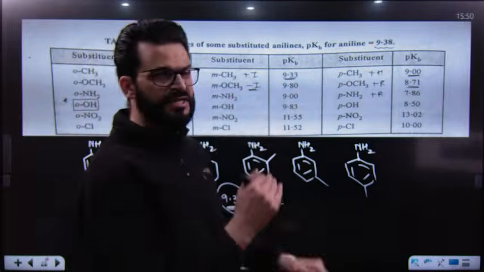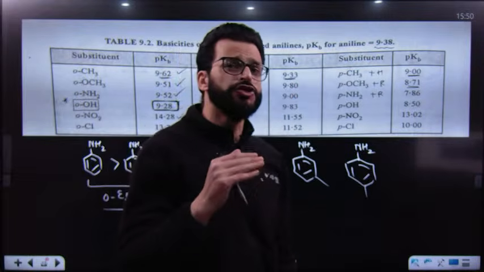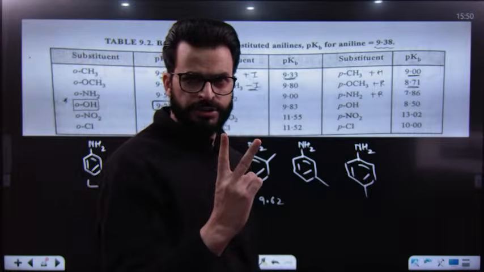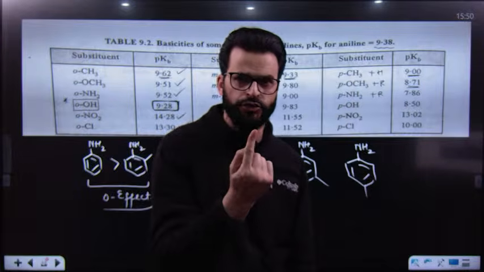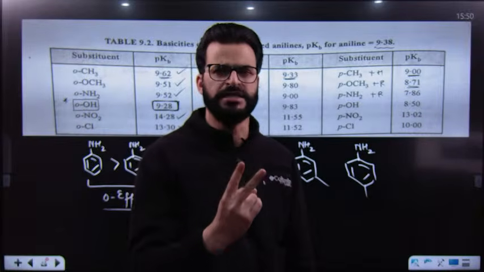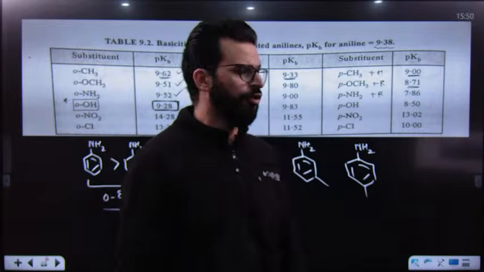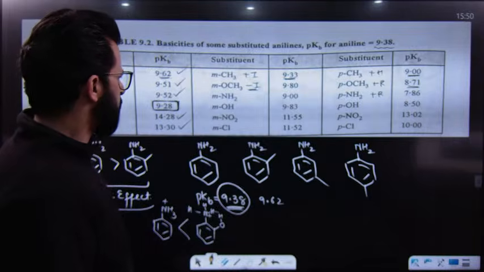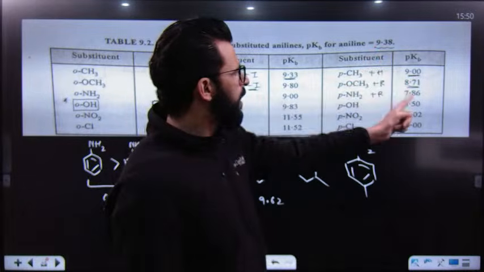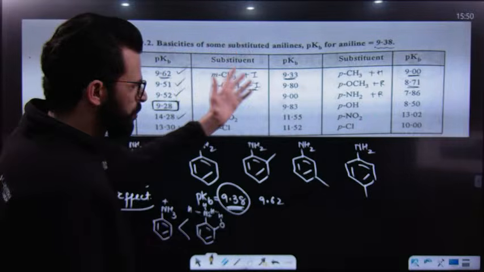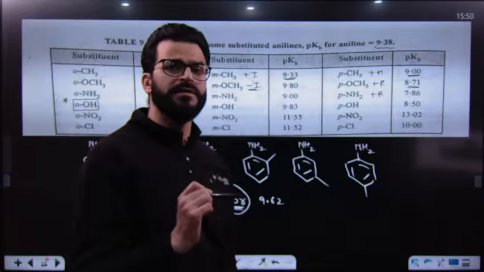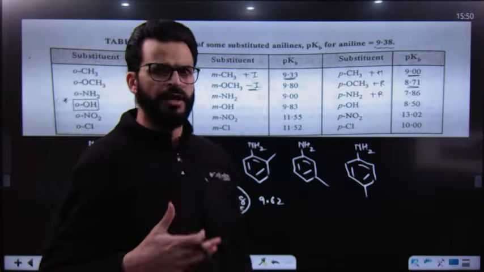But here, the value is lesser. Why? Because it is an NH2 group, which also acts as a base. So in meta-aniline, there are two NH2 groups, but in aniline, there is only one NH2 group. So more the basic positions, more will be the basic character. So by simply having these values, you can draw the structures of these amines, write down their basic character in the correct form, and you will remember that.